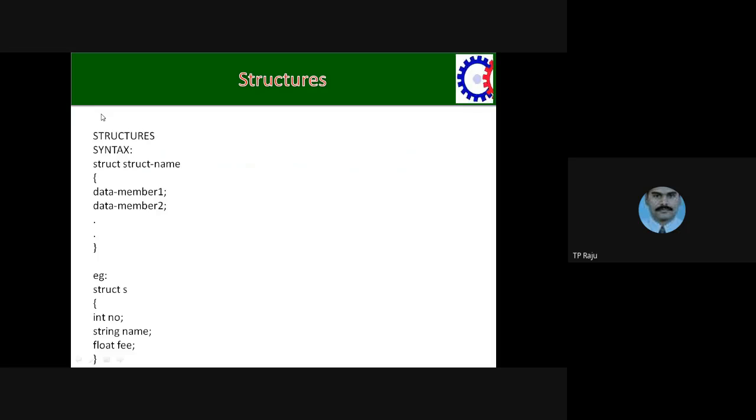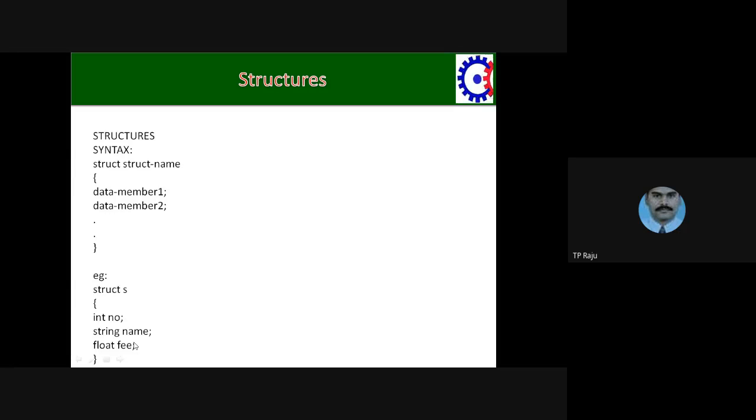What is the syntax of the structure? Structure contains data members as well as member functions. In Java and in .NET, especially in .NET, we can have member functions also in the structure. Though you have member functions in a structure, structure is under value types only, not under reference types. Remember this point.